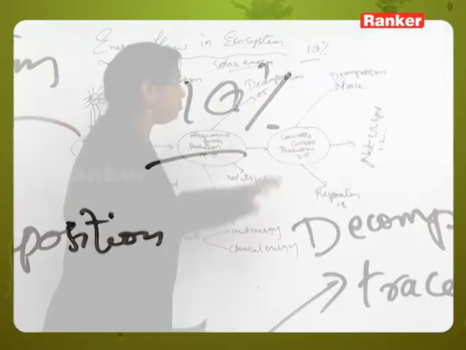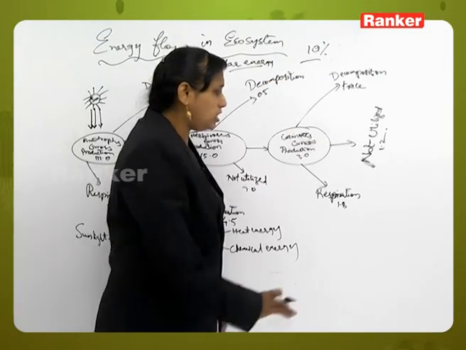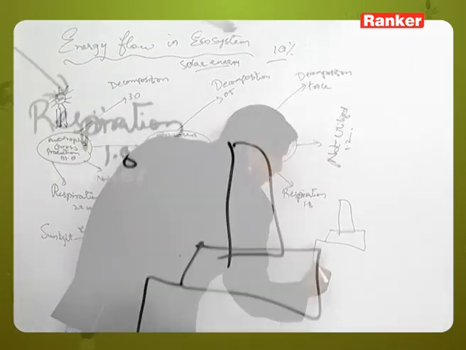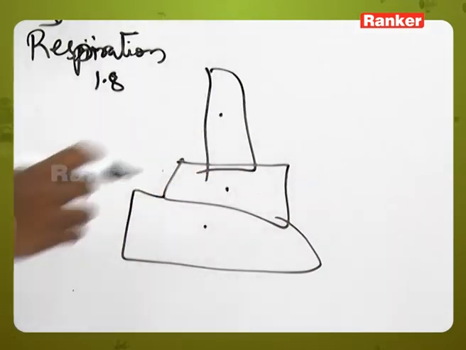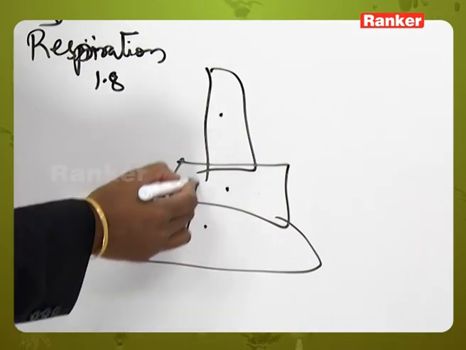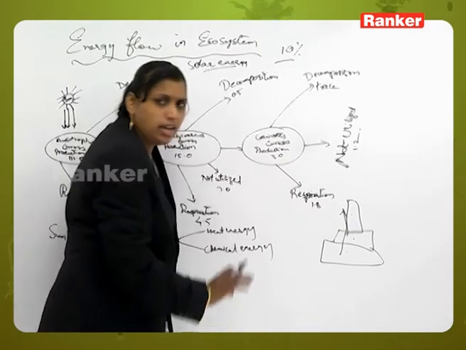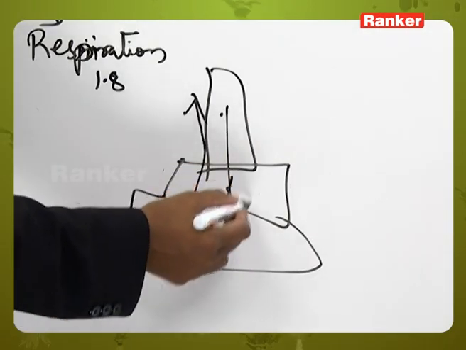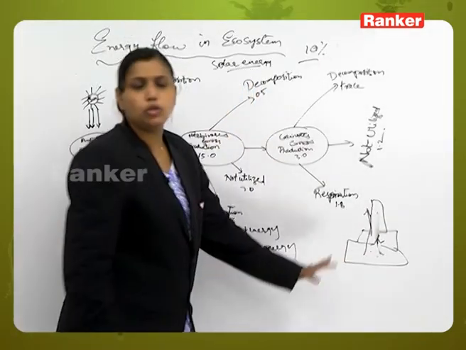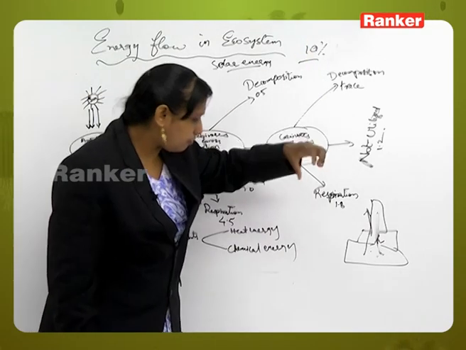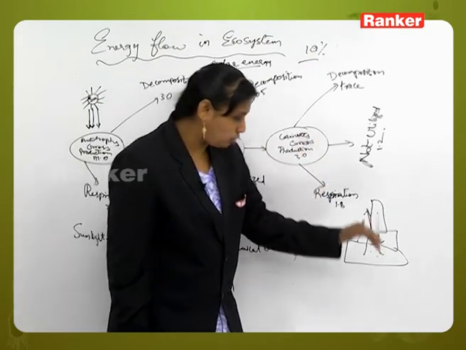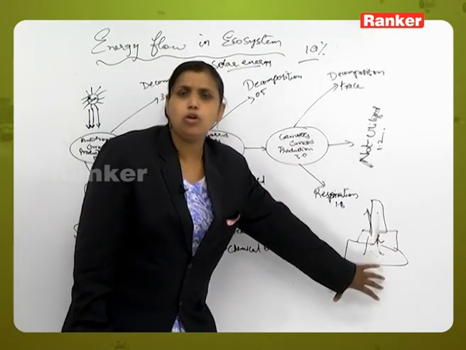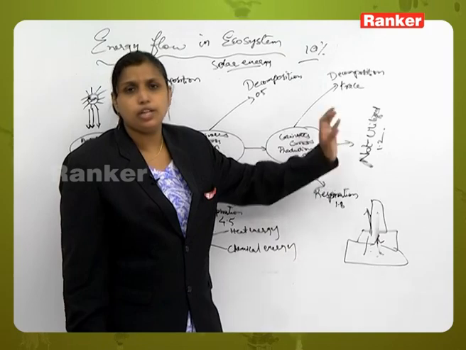Now, when the energy is flowing through different trophic levels, for example producers, consumers, top consumers, right, if the energy flows from one trophic level to another, it does not reflect back, it does not come from top to bottom. So it is only in a unidirectional form. The energy flow will always occur from the sun to the producers, producers to the consumers, consumers to the top consumers. The flow of energy is always in a unidirectional pattern.